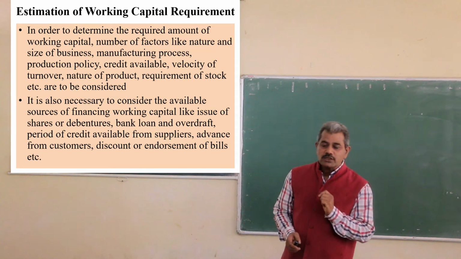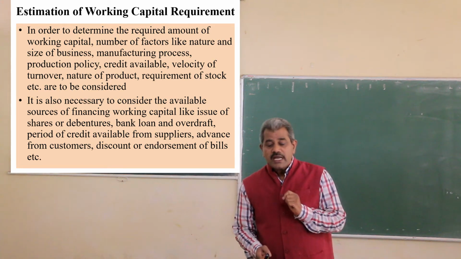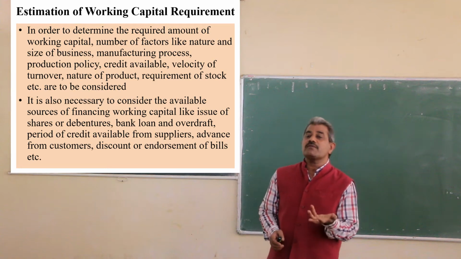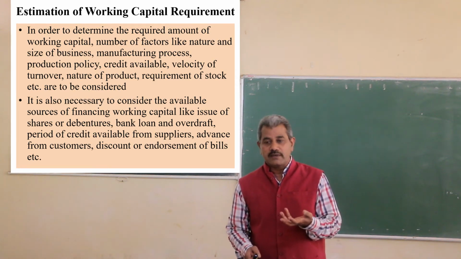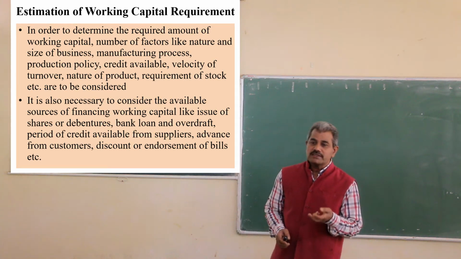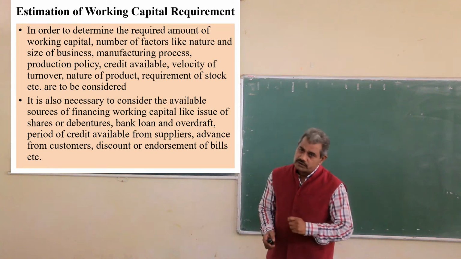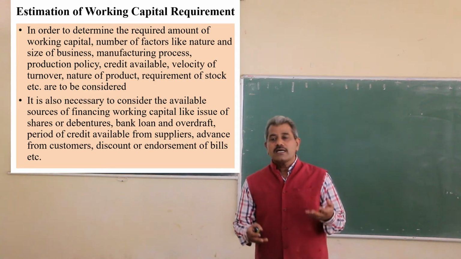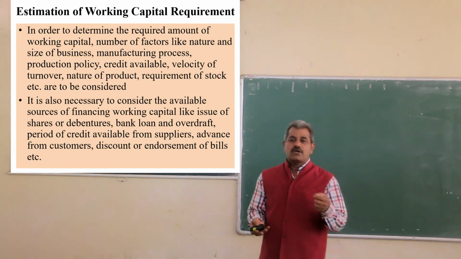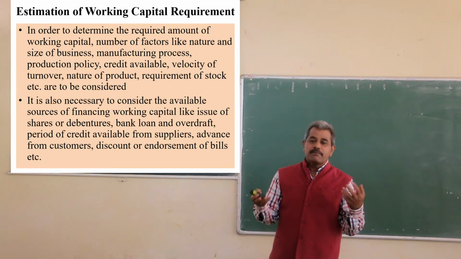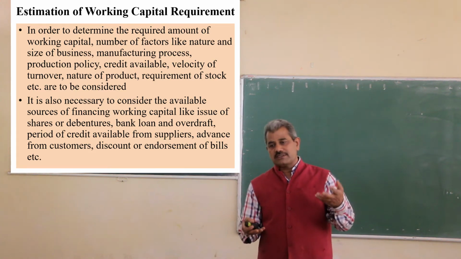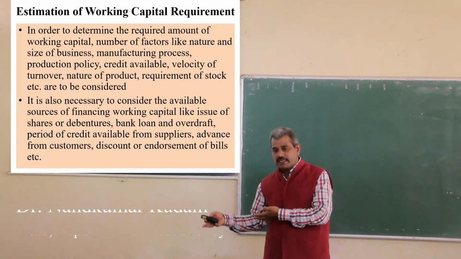Next point that should be considered is the available sources of finance. Which sources are available to us for this working capital? There are two types of sources: long-term sources and short-term sources. Long-term sources means the company can issue shares or debentures, or the business organization may take a loan from the bank. These are called long-term sources, and they will be used for financing the working capital.